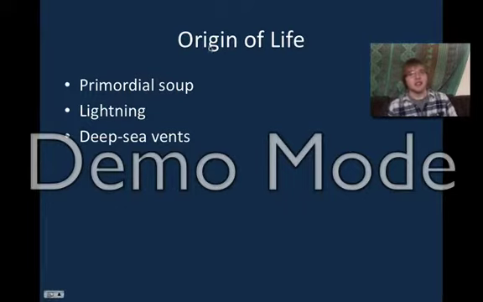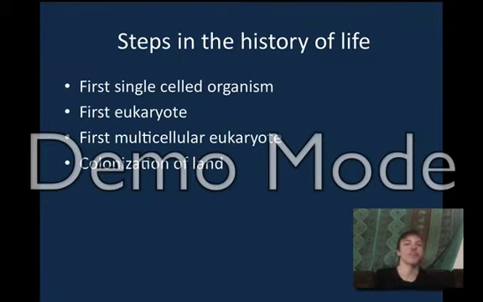Then there are two different theories on how all of those molecules could have come together to create an organism. The first one is lightning. Scientists think it's possible that lightning could have struck the primordial soup and given enough energy to create some reactions and then create life. The other one is deep sea vents, which they also think provided enough thermal energy to create life.